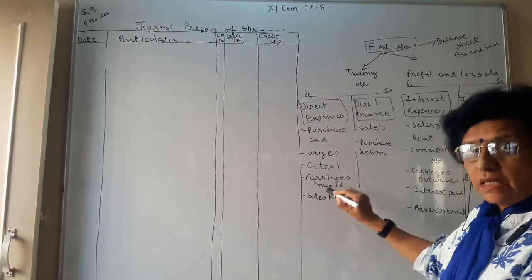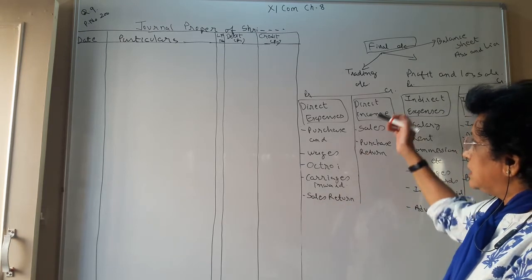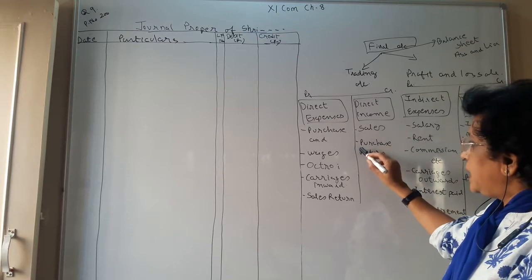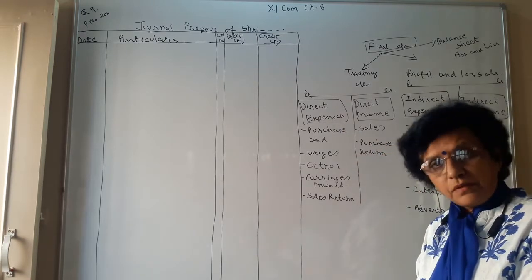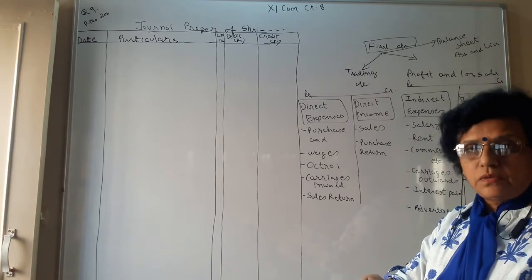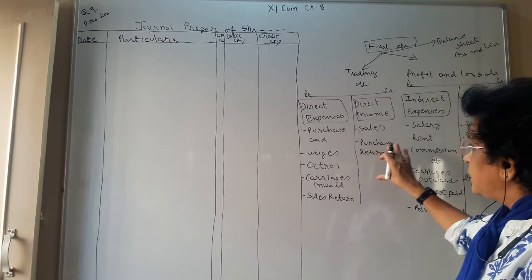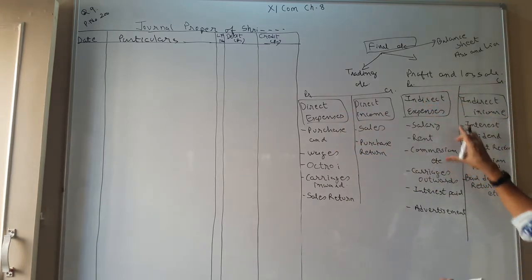Inward means coming in, related to purchase. And the sales return. In direct income, you have the income from sales and the purchase return, which is what we get back when we return goods to the trader.